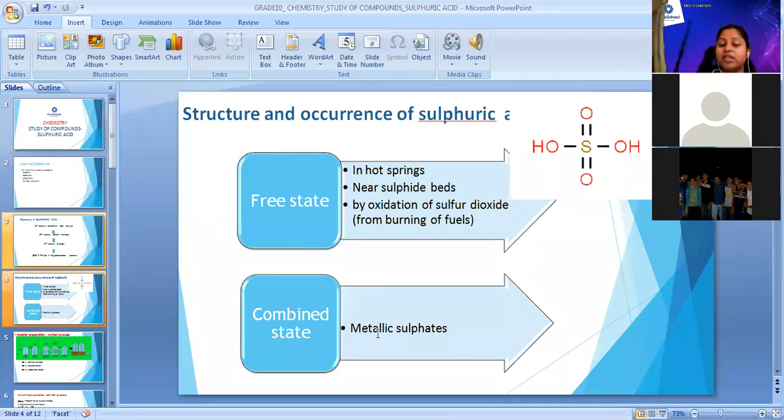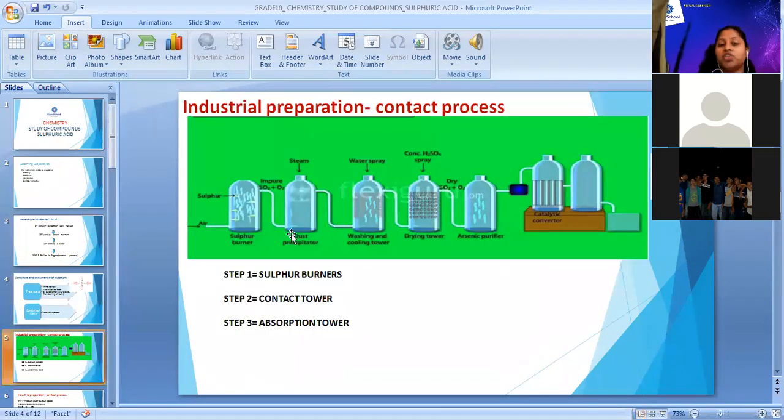So next is the combined state. In the combined state, we have many metallic sulfate compounds where sulfur and the OH and O groups are present together. Next, we'll talk about preparation, a very important part. There is only one preparation of sulfuric acid, which is the contact process. It's an industrial process where we carry out a very big process to get sulfuric acid.